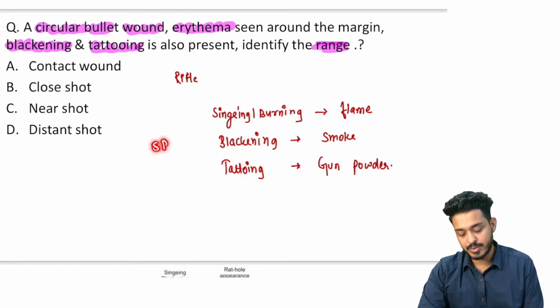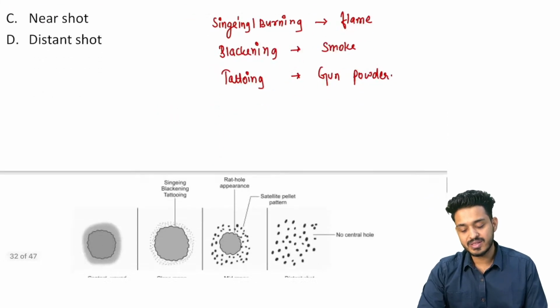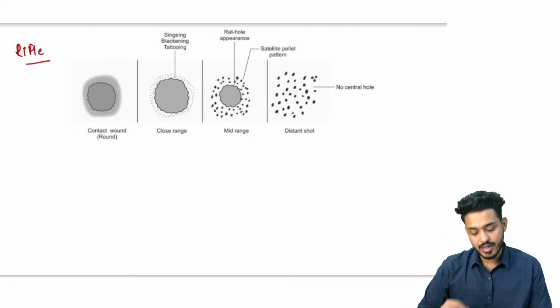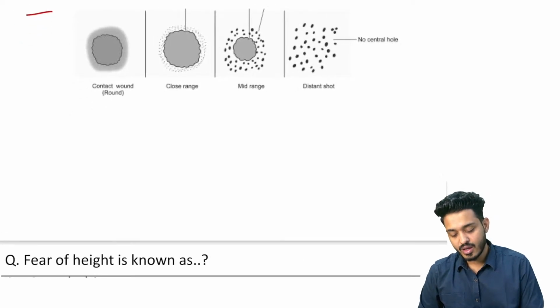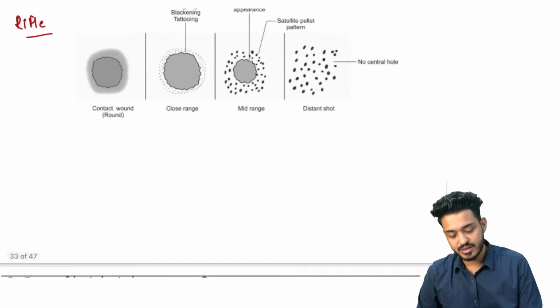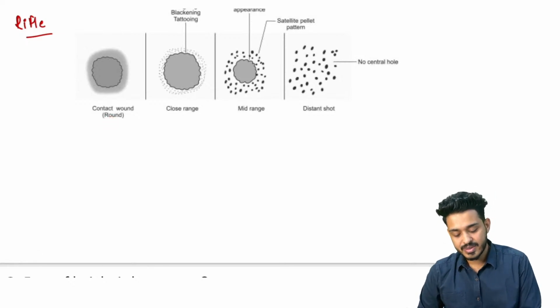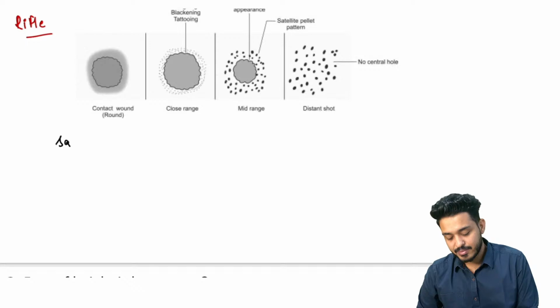SBT you have to remember, right? If you remember this, we can easily identify the distance. So this is going to be the rifle which is going to shoot, right? Now what is going to happen if the shot is done from a contact? You will be having satellite margin.